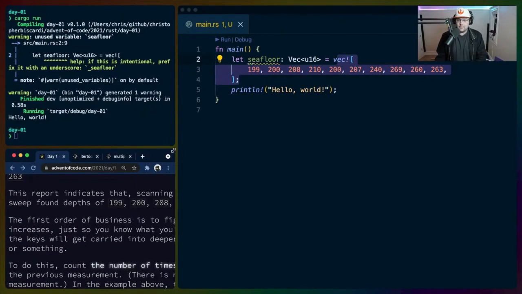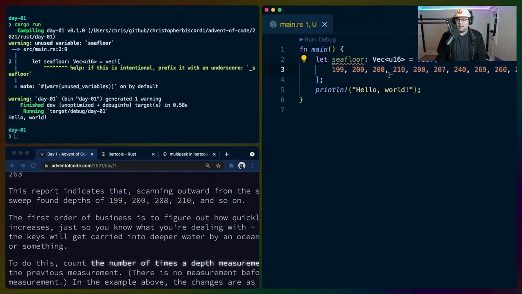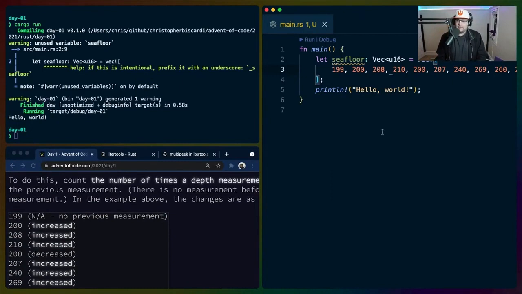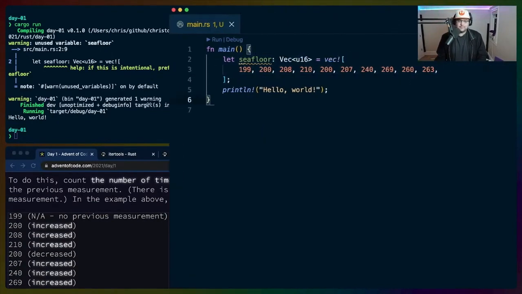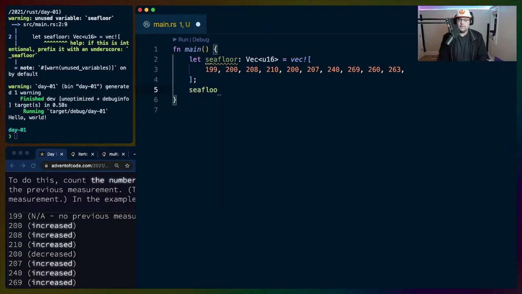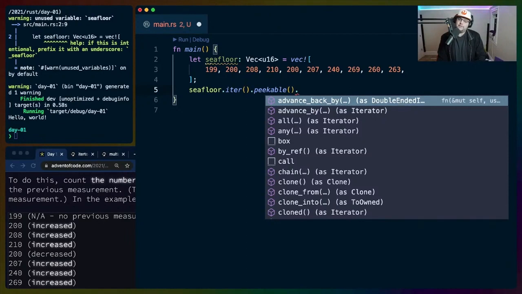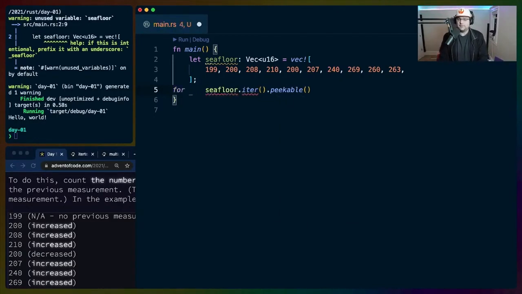One of the things that I like to do with the questions is I'm actually going to run like criterion benchmarks and stuff on the questions. I don't know that we need to benchmark today's. Maybe it doesn't need to be benchmarked. But let's do floor.iter.peekable. Do we want to do this? I can do this in 2 ways. One of the things is I don't know what part 2 is going to be. So let's just do the simplest implementation.